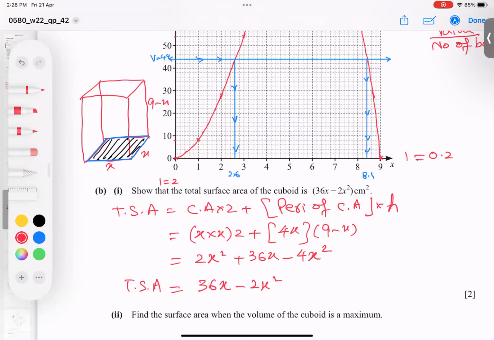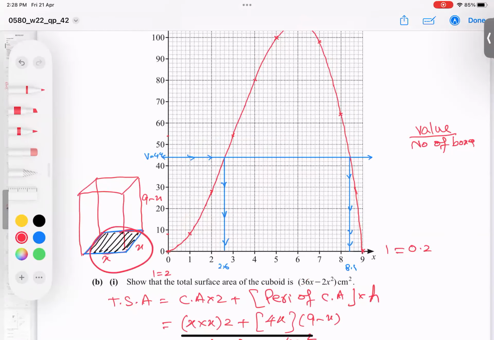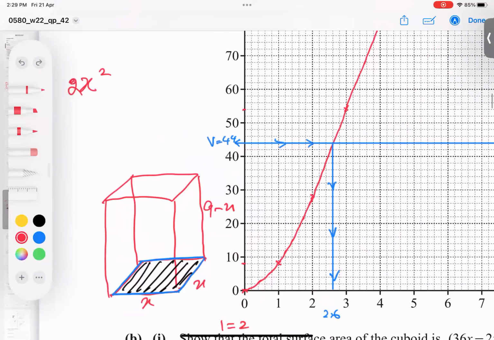If you don't like this way, what other way do we have? Go find the area. There is a bottom, x into x becomes x squared, into 2. Why into 2? Because of the base area and the top area. The top area is called a ceiling. This is a square, same. So what is the area of this wall? Look, I'll show you in a yellow color. This is the yellow color wall. How to find the yellow color wall?